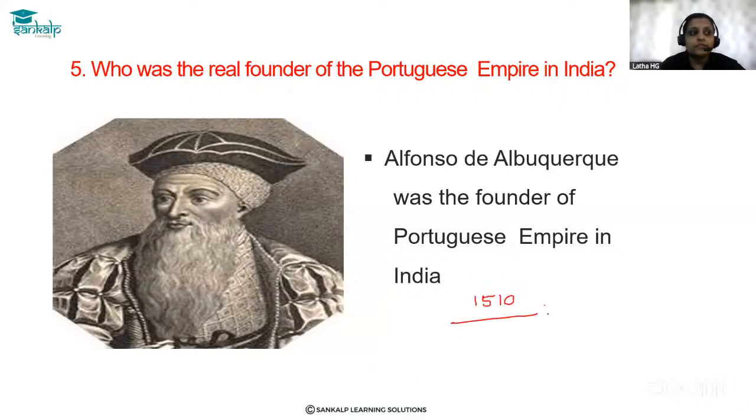In the year 1510, he won Goa from the Sultans of Bijapur, and he made it the main administration center in India for the Portuguese.